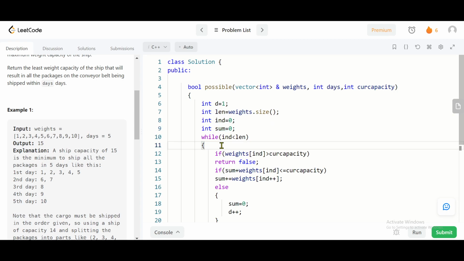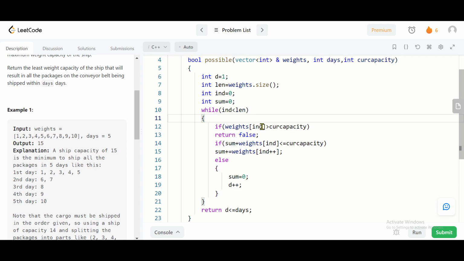So in the while loop I have placed a condition: while the index is less than length, so that I will remain in the bounds of the vector of weights. And here I am checking if any particular weight is greater than the current capacity. This is representing the current capacity of the ship. If the weight is greater than the current capacity, then the particular package cannot be transferred. So in this case, the whole transfer is not possible, so I have returned false here.